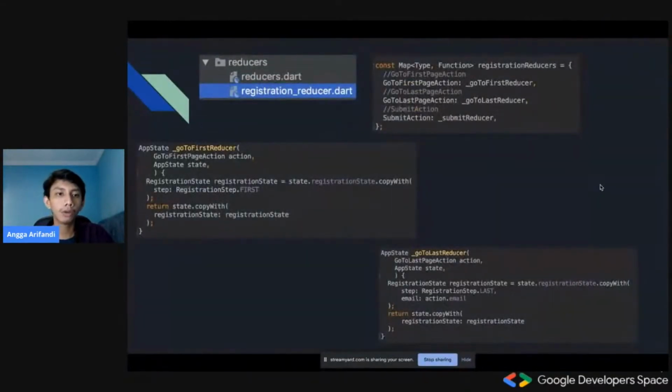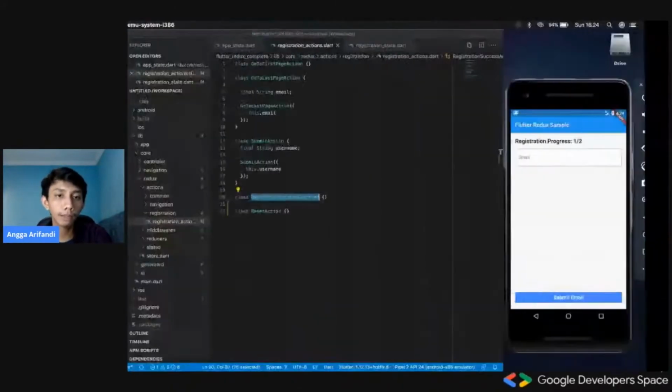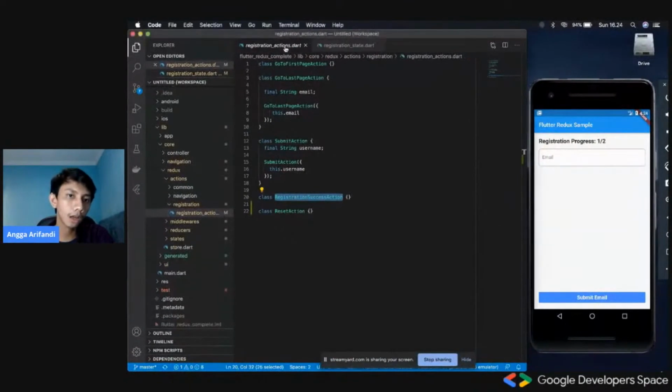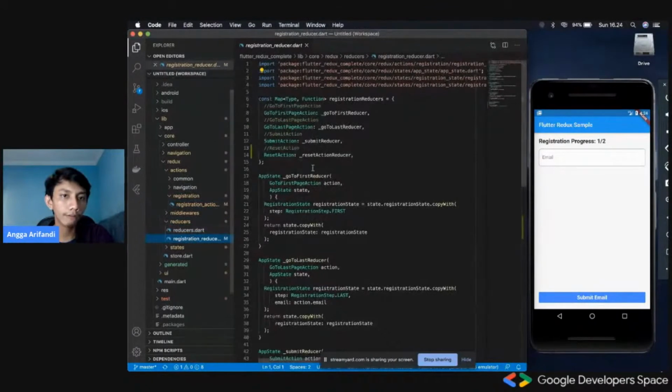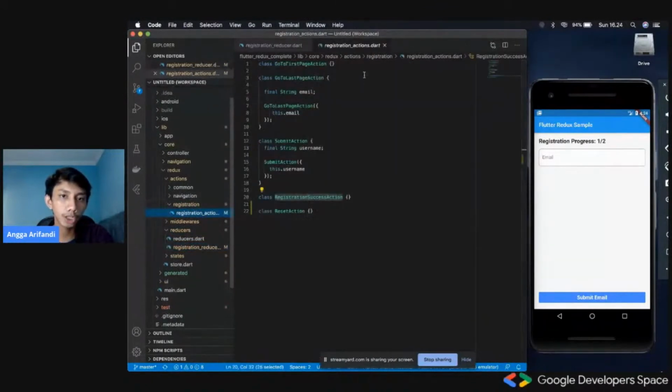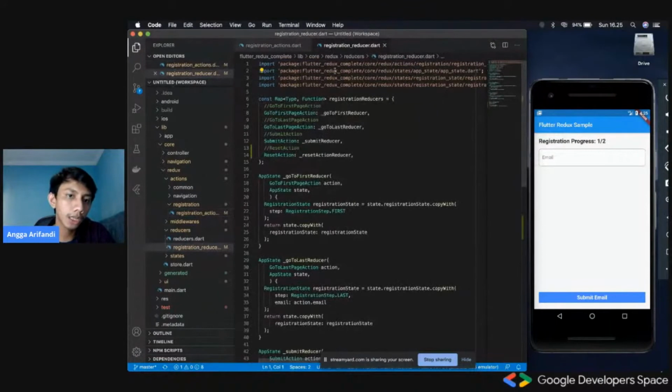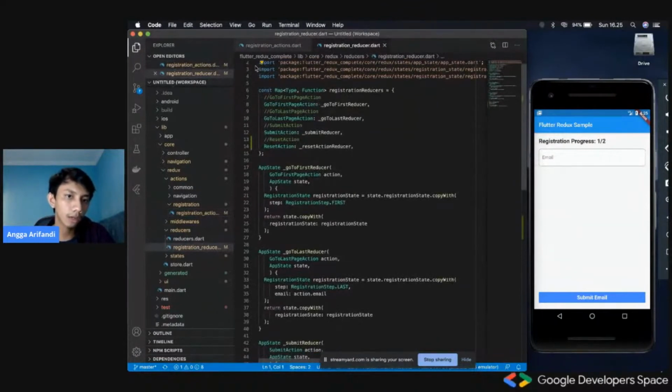After that, we would have the reducer. What a reducer is, is basically just a function that can create a new state from the old one with something changed in it. Let me open the reducers. Okay, so we will define the reducer for all of the actions that we just defined before, right here. This is all just a placeholder. You can copy it from my repository.